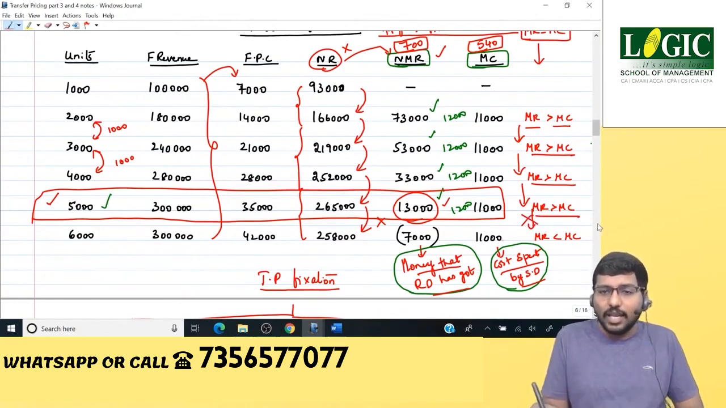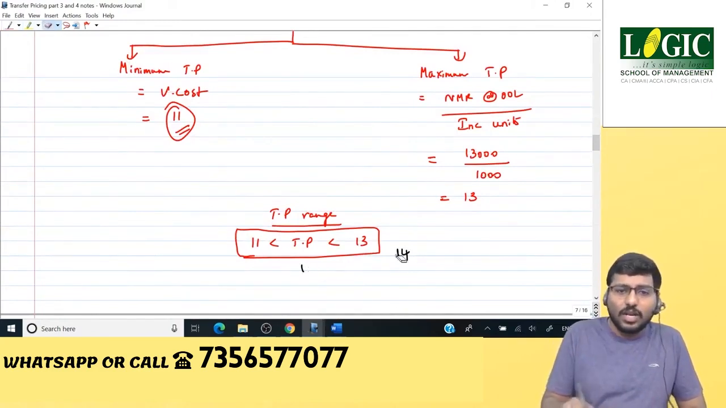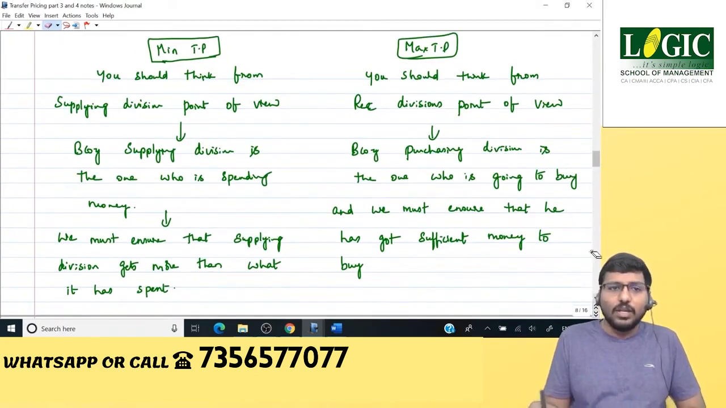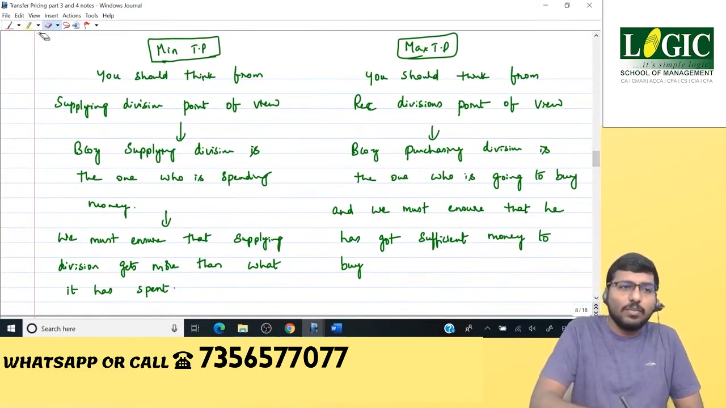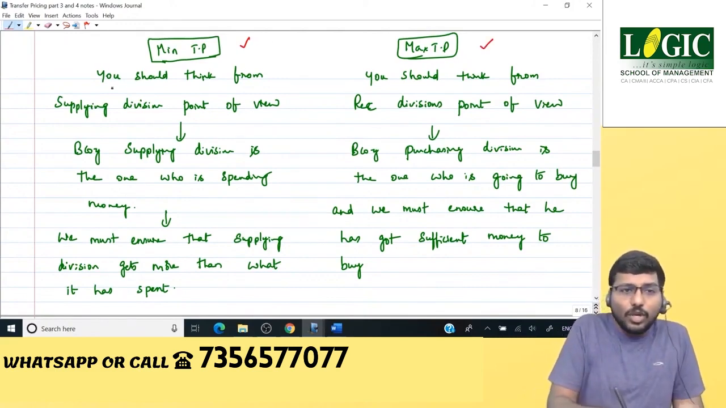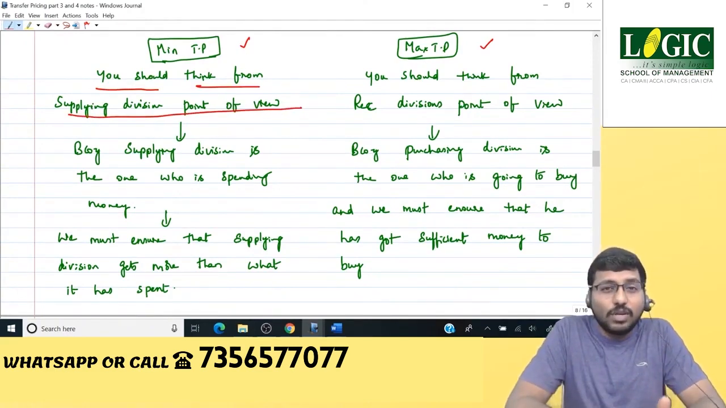That's the logic. Anyway, so transfer price fixation, 11 is less than TP is less than 13. That also we know. I try to make it very simple. Now see here, look at the logics. Listen here, guys. Minimum TP, maximum TP. We are going to revise again. Now listen carefully. Minimum TP. You should think from supplying division's point of view. Why? Because supplying division is the one who has spent the money.